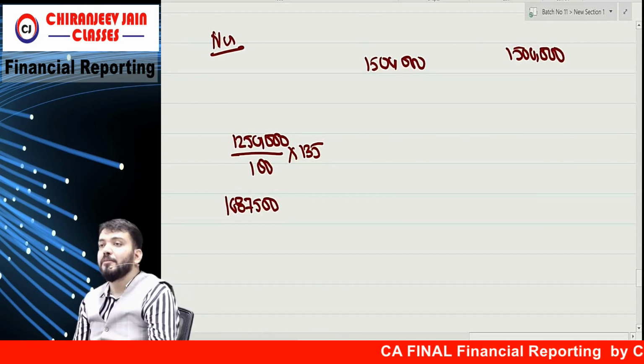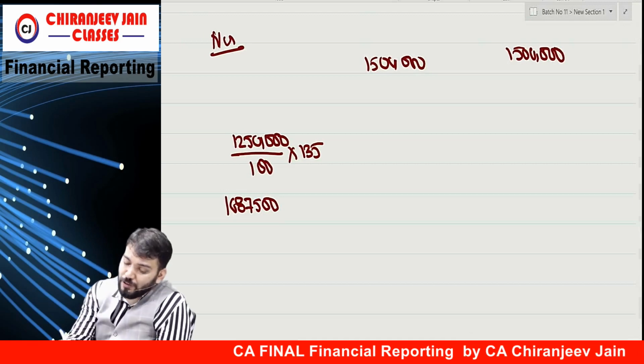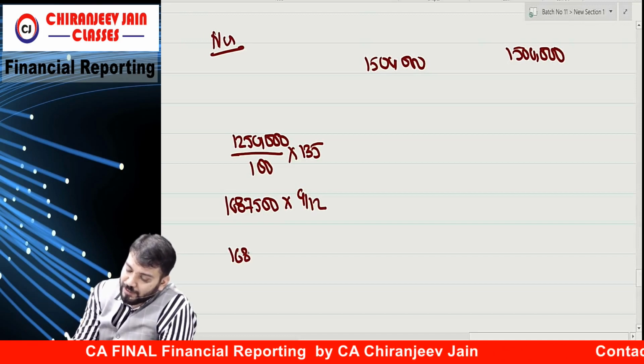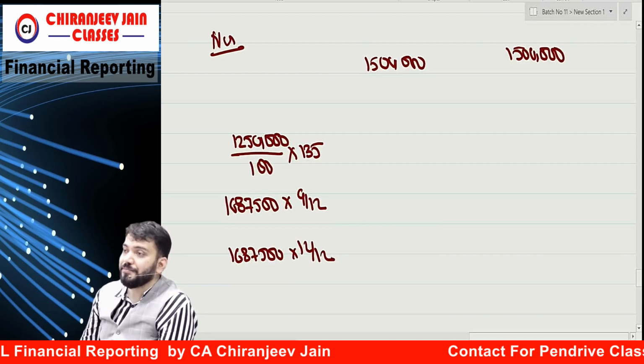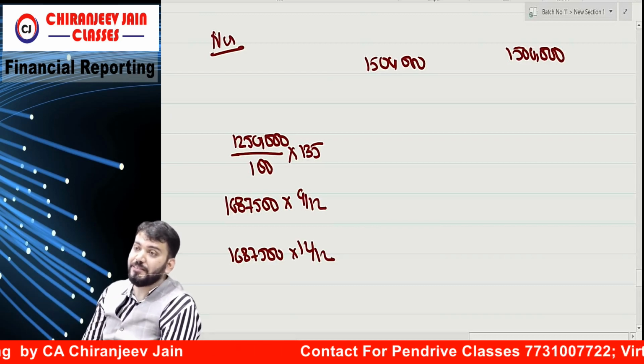But can you say that in the first year these are outstanding only for 9 months? So we'll do 9 by 12 for the first year. But we'll take the full for the second year. It was outstanding for 9 months, so weight will be given for 9 months.